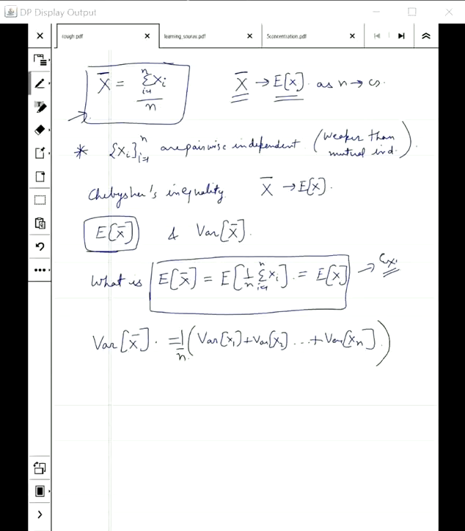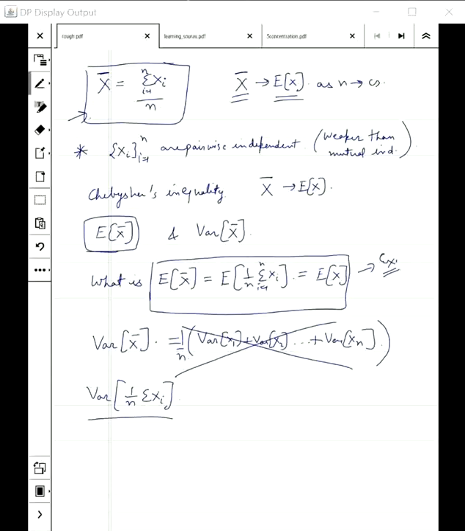We will see that this is not correct. Let's go step by step. The first thing is to figure out what happens to the variance of a random variable when we multiply by a scalar. In this case, I am multiplying by 1 by n times the summation of Xi. I will deal with the sum later, but let's first see what happens when I multiply by 1 by n.